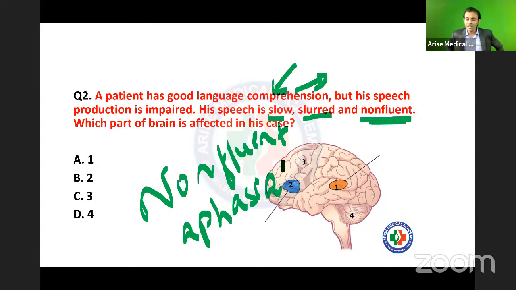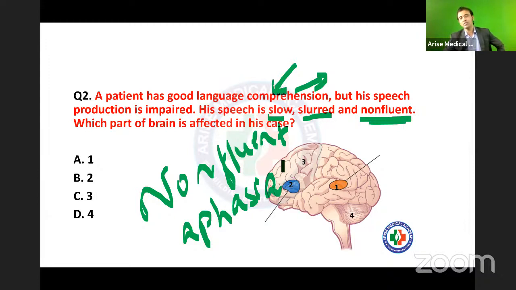In this question, I'm going to ask you multiple questions related to physiology and anatomy. The patient is having aphasia, yes. But which aphasia are you suspecting here? A, B, B. I think most of you are correct in this question also.